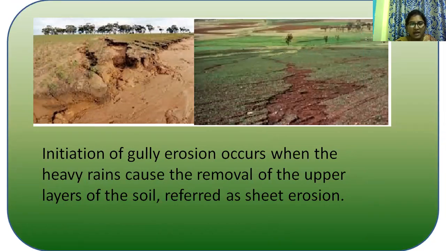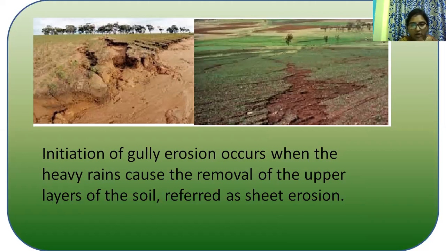Small stream-like structures called rills are formed with the flow of water, resulting in loss of the productive part of the soil profile. The formation of gullies means the fast flowing water cuts the soil to form narrow channels.